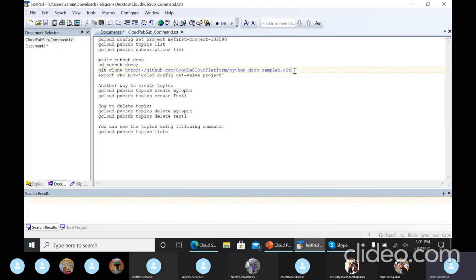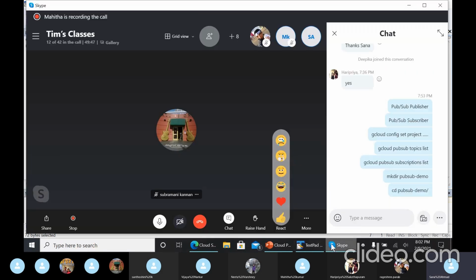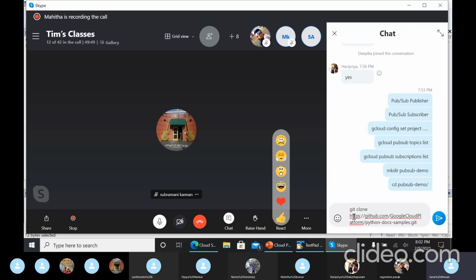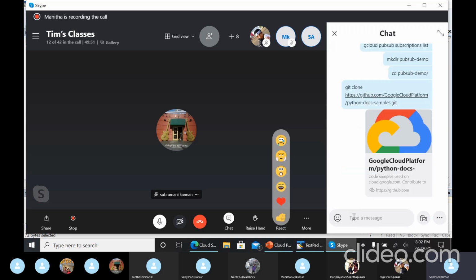Here I could see some samples. There are some files. This is one way to clone or copy files from the Git repository into this directory, so just use this command.